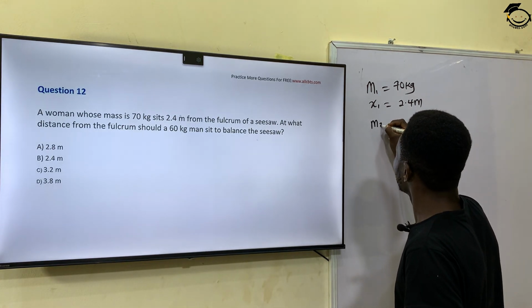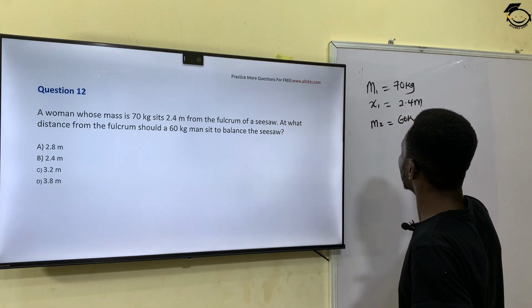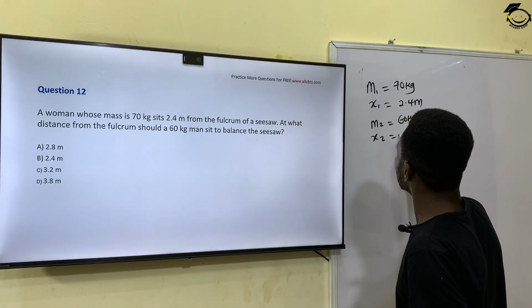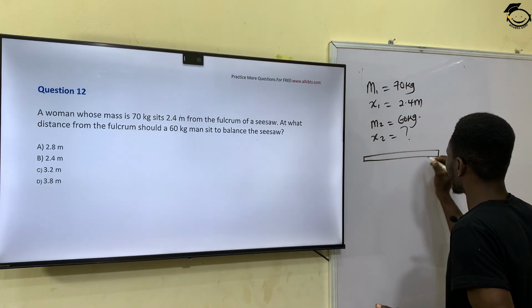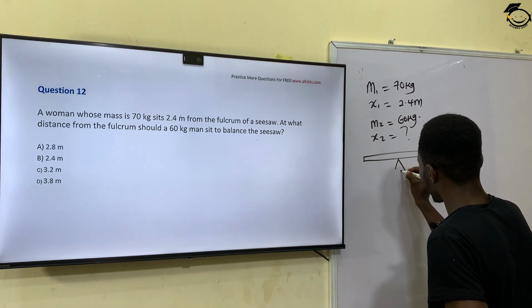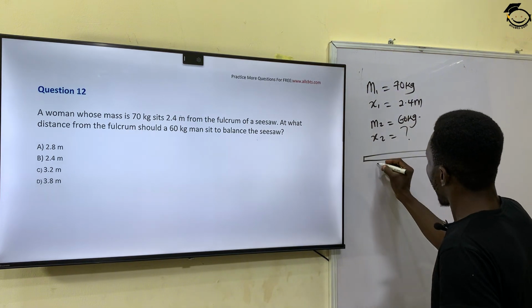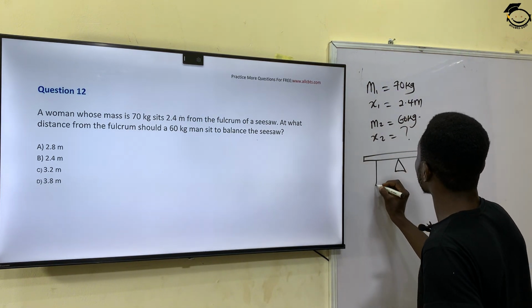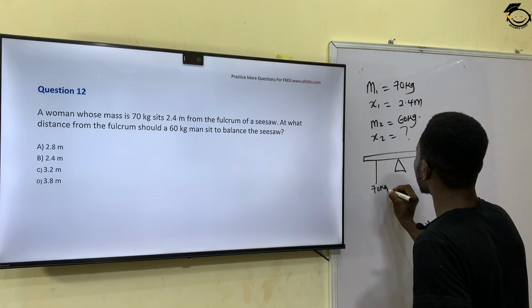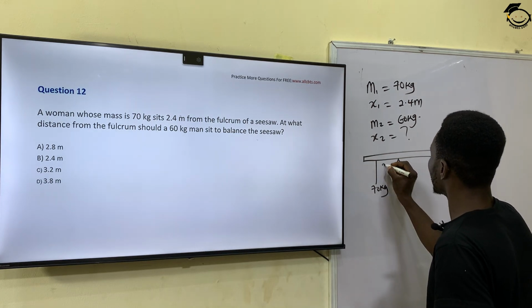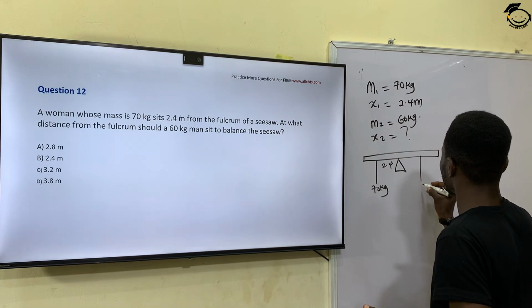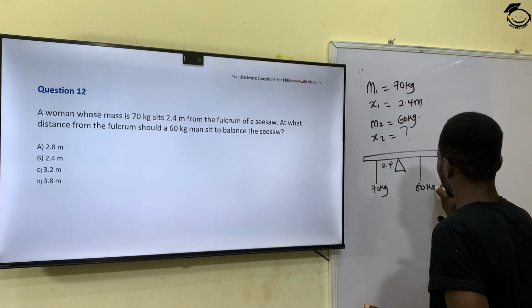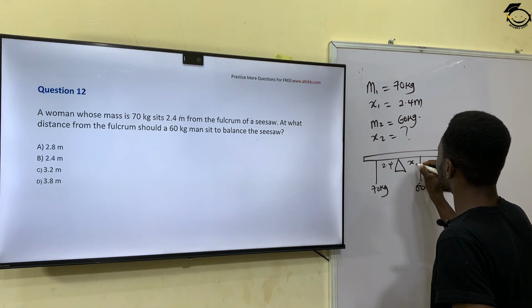So we have our m2 as 60 kilogram, and we are looking for x2, we do not know. So if this is a seesaw, and I have my fulcrum, I have a woman sitting here, and she is 70 kilogram, and the distance between the woman and the fulcrum is 2.4 meters. I have another man sitting here, and he's 60 kilogram, and his distance is x2.